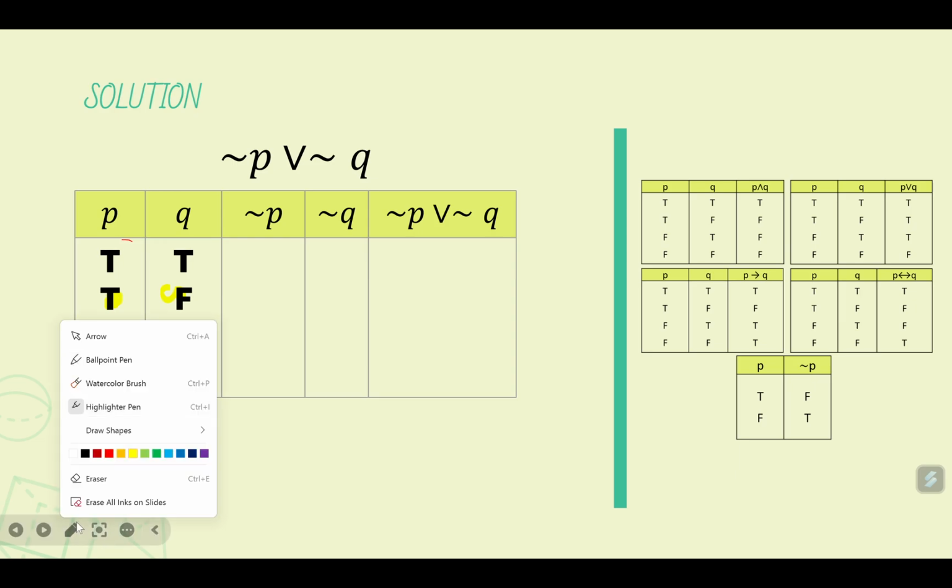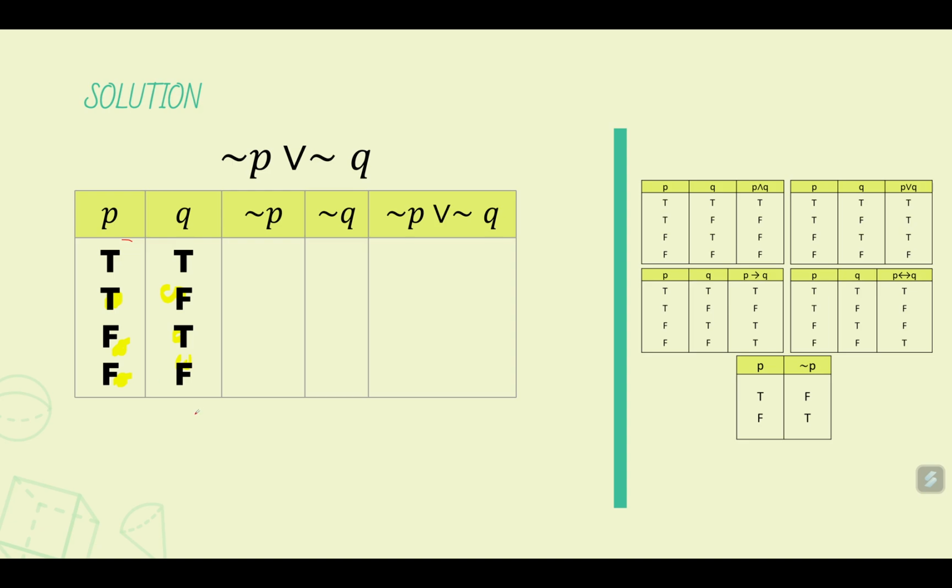Now, the easiest way to construct these combinations is to make a decision tree. So you write P here, and then of course P can have two values, true or false. And then you go to another statement Q. So Q has two possible values, true or false. So you make branches from T, you move to Q, and then from F you move to Q, and we put T and F again. We move F to T, and then F to F.